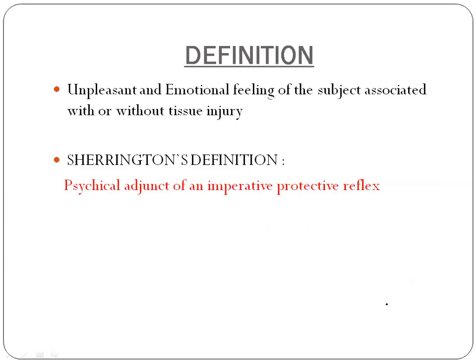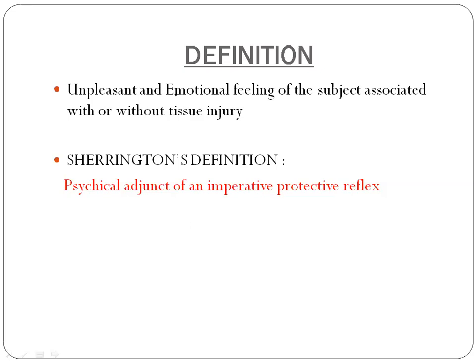Moving on to the first topic, the definition of pain. Pain, as known by many, is defined as an unpleasant and emotional feeling of the subject associated with or without tissue injury. This is the normal definition which is used by all.